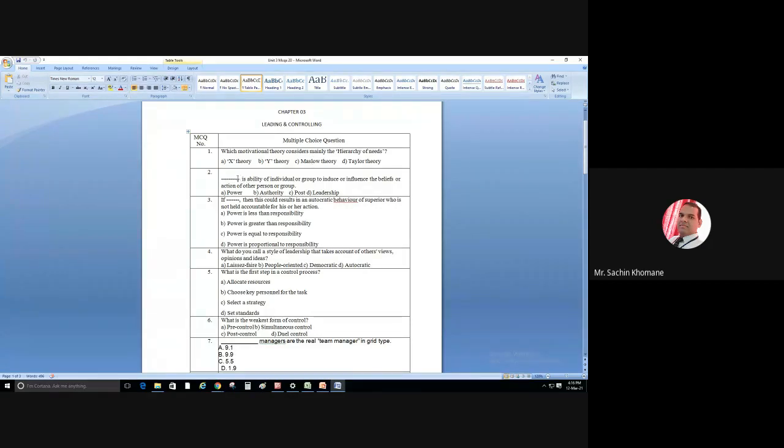Then another question: dash dash is the ability of a person or group to induce or influence the behavior or action of another person or group. Any guess? Power, authority, post, leadership. Actually, power. Let it be authority, but power is very important, right? If you want to influence people, an individual person or a group of people in the organization, power is essential.